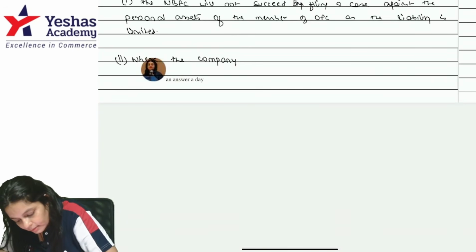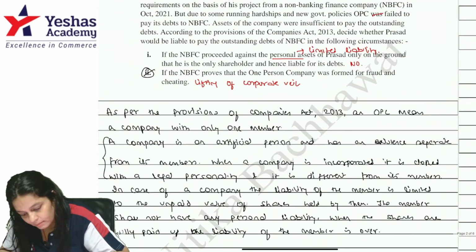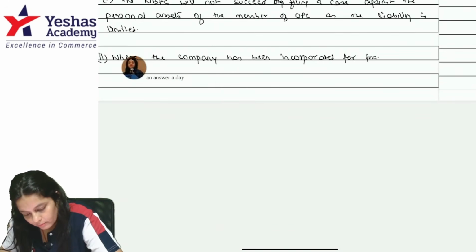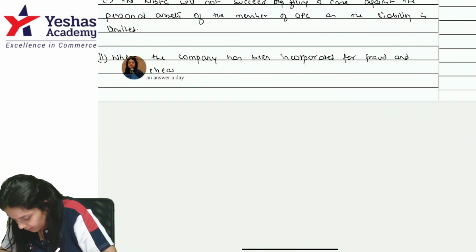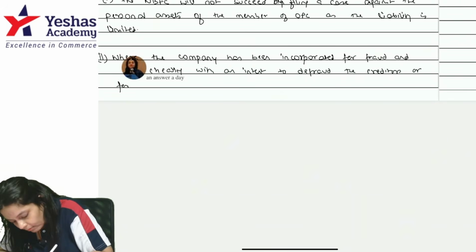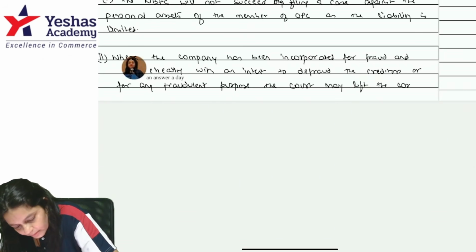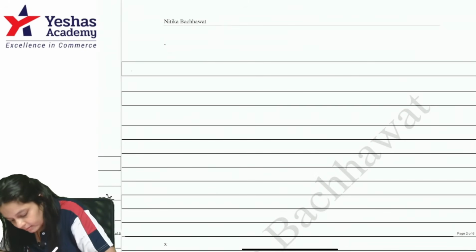Where the company has been incorporated for fraud and cheating with an intent to defraud the creditors or for any fraudulent purpose, the court may lift the corporate veil.